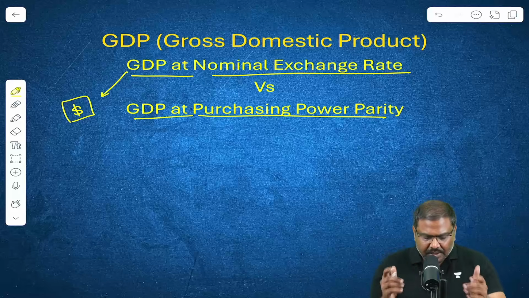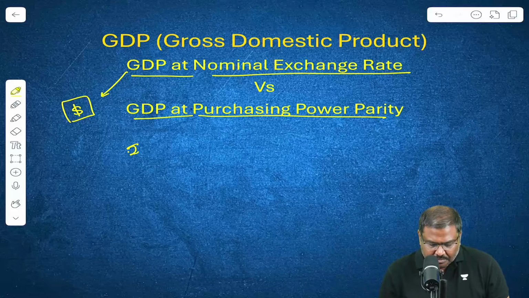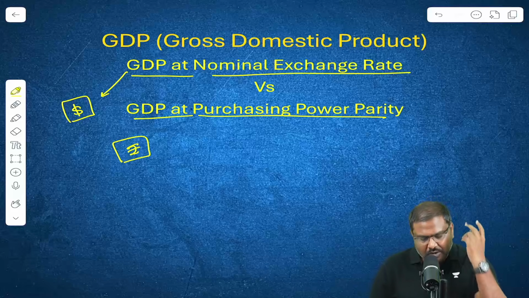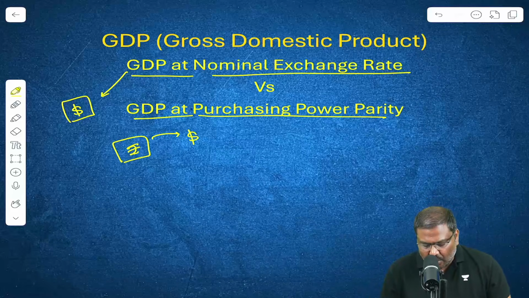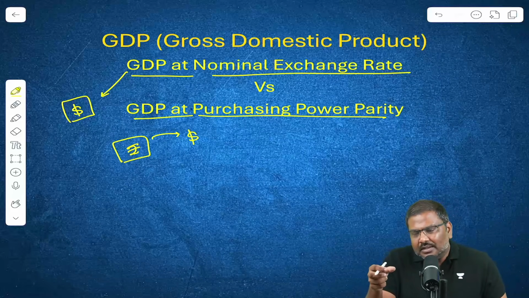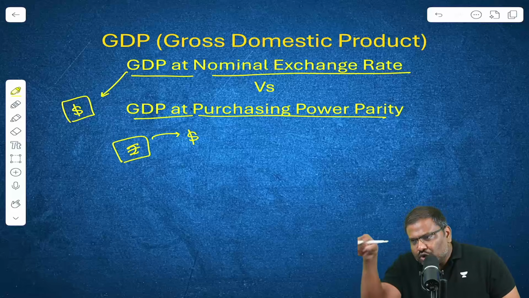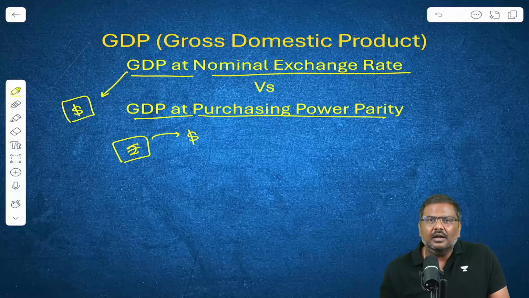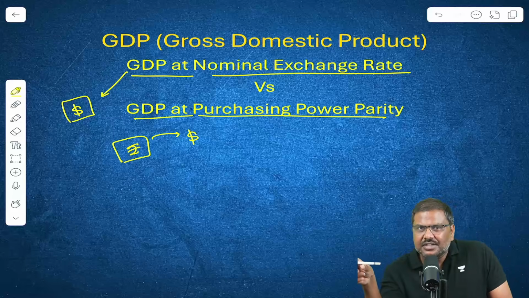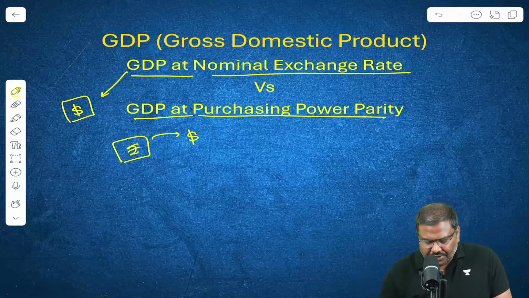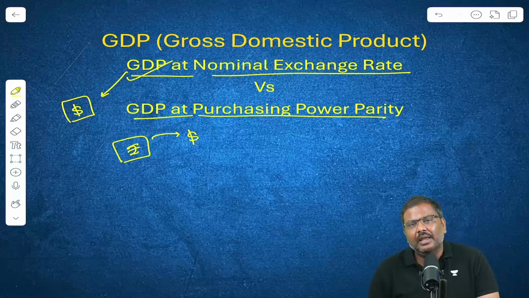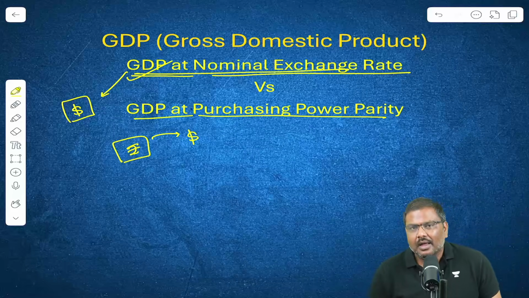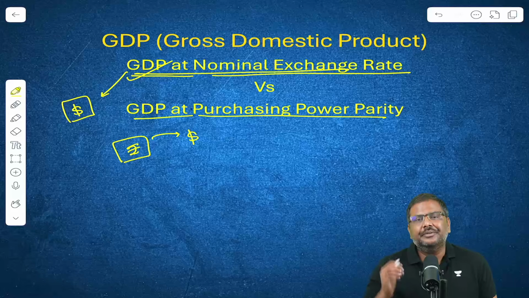So whatever is produced and measured in rupees will be converted into dollars. If you take the exchange rate that is there today in the market, that is, for every dollar how many rupees in the forex market, and use that current exchange rate to calculate GDP, that is called GDP at nominal exchange rate.